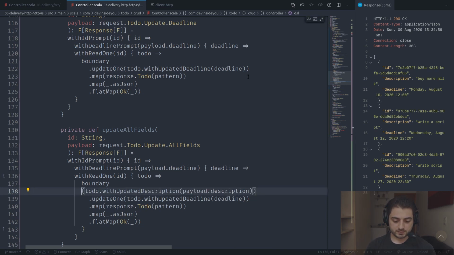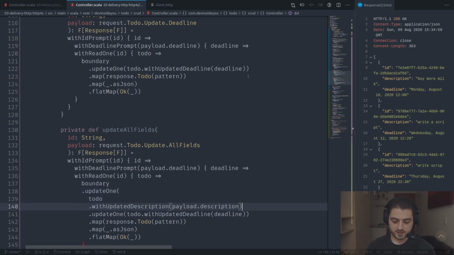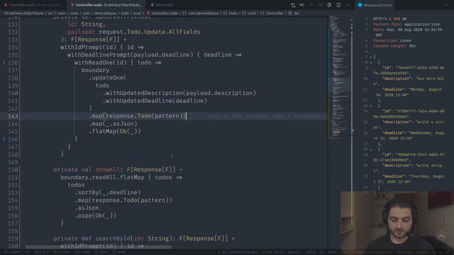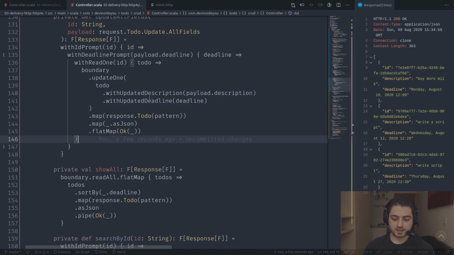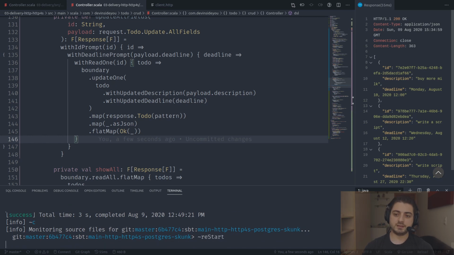Almost. Okay, I didn't want that. No, I want to update one. I want to do that, remove that, and that should be good. There we go. I mean, at this point, this is already all the fields. So at this point, we could have also constructed the to do case class ourselves, but I'm going to leave it like this. All right, and yeah, this is pretty much it. Let's go and try to run this guy. Restart like this.